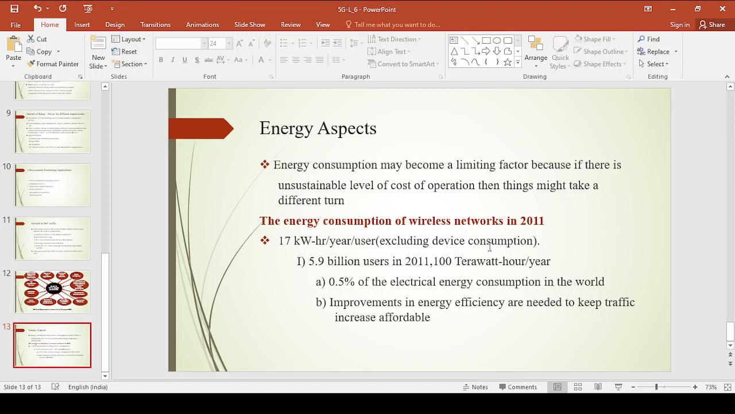Now what we are expecting from the future coming generations is that improvement in the energy efficiency should be provided. Because of that we can maintain the increase in the traffic, right? Now here ends the requirements of 5G. In the next lecture we will see the anticipations of growth in the traffic globally, right?